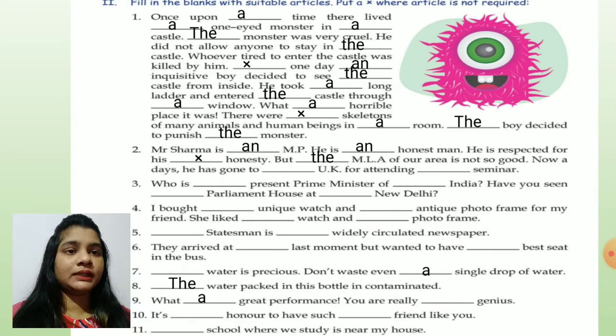Let's see how. But the MLA of our area. We are talking about some particular person. Okay, particular area. So we will write: The MLA of our area is not so good. Nowadays, he has gone to the UK. Just now we have read, for attending a seminar.